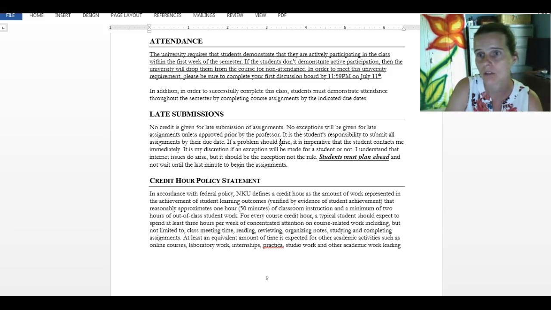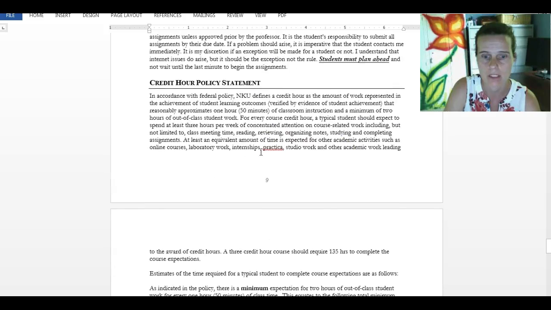This is why I'm telling you, please don't wait until Sunday to start your assignments, because if you do have technical difficulties, if your internet stops working, you will not be able to submit your assignments on time, and technical difficulties do not count as a legitimate reason. So please start your assignments early so that if you do have technical difficulties, you can still make alternate arrangements to go to the library, go to NKU's campus, go to a friend's house, a parent's house to use their computer. Again, I do not accept late submissions unless we have made prior arrangements.